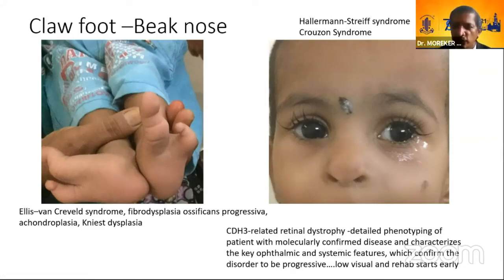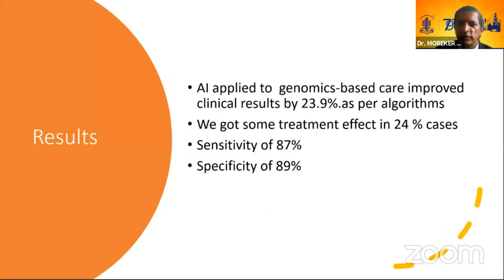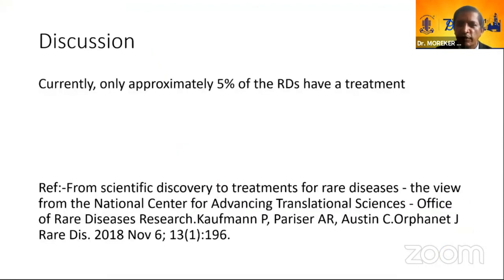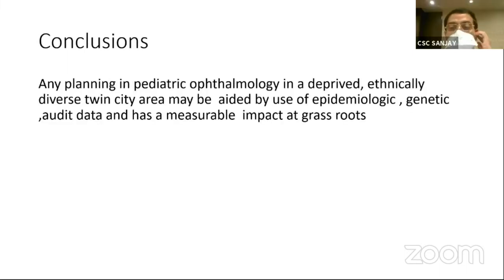Yes. So we have got the CHD3. So with genetic data, we got a sensitivity of 87 and 89%. Only 5% of the rare diseases have a treatment. Our results: we have a result in 24 patients, 24% of the patients. So any planning in a pediatric, deprived, ethnically diverse twin city may be aided by the use of epidemiology plus genetic data. Thank you.